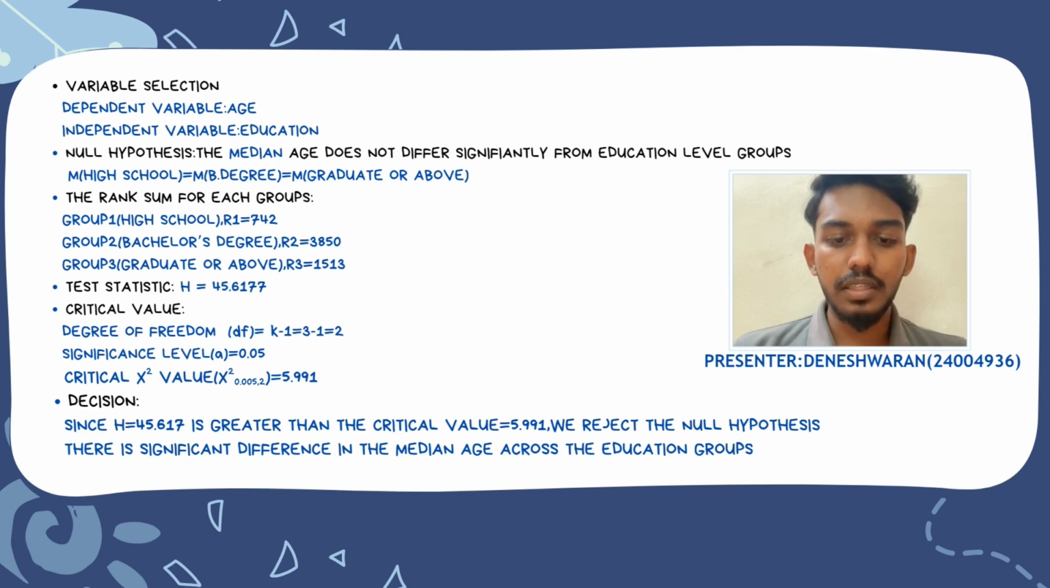Next, we calculated the test statistic H, which turned out to be 45.6177. For the critical value, using a significance level of 0.05 alpha and degrees of freedom of 2, we found the critical chi-square value to be 5.991. Since our H value is greater than the critical value of 5.991, we reject the null hypothesis. This indicates that there is a significant difference in the median age across the education groups.